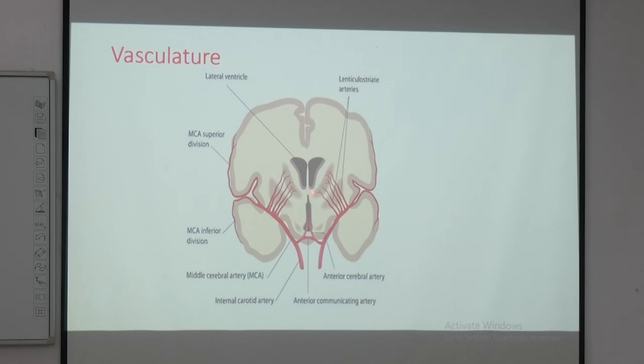So, these lenticulostriate branches of the MCA are supplying this major area at the base of the brain, also known as the basal ganglia nuclei. So, the MCA branch, if you can remember, the lenticulostriate branches, is the prime thing which is supplying.